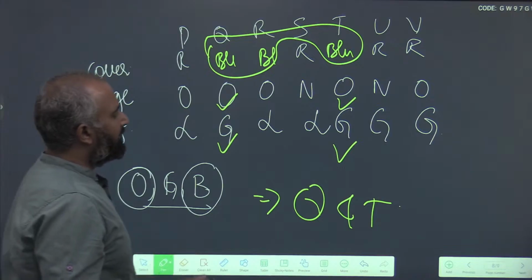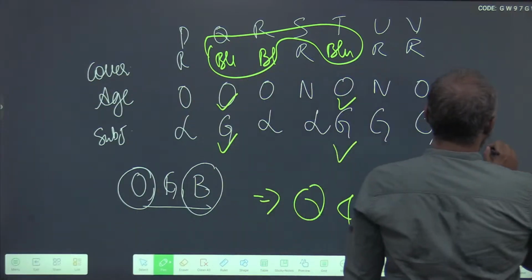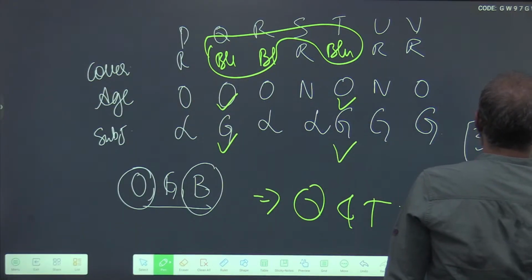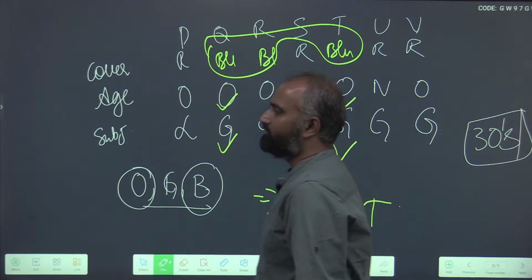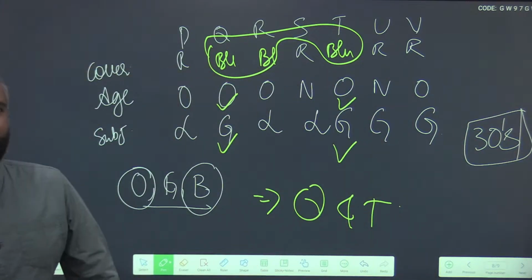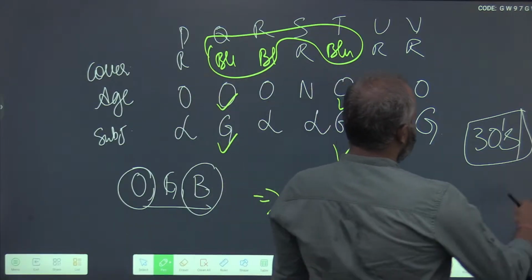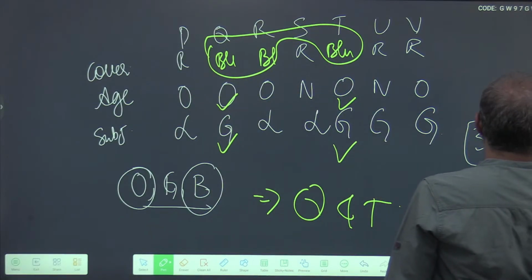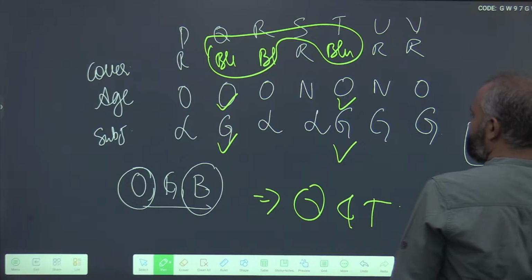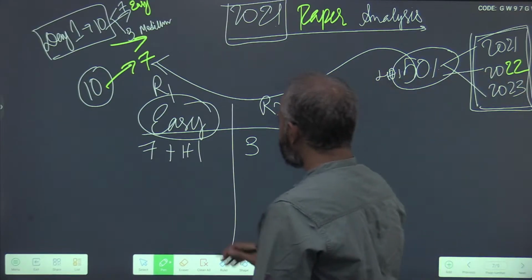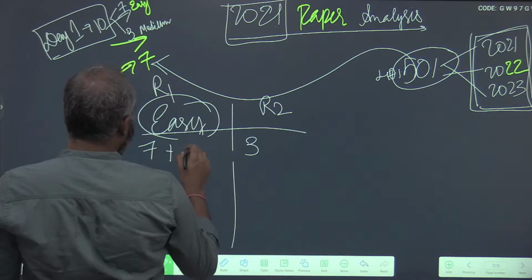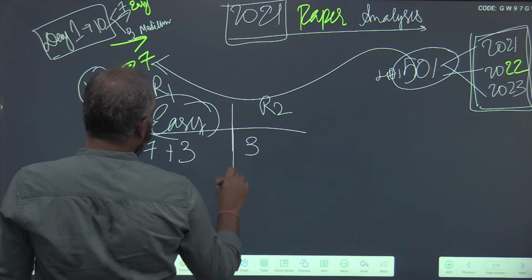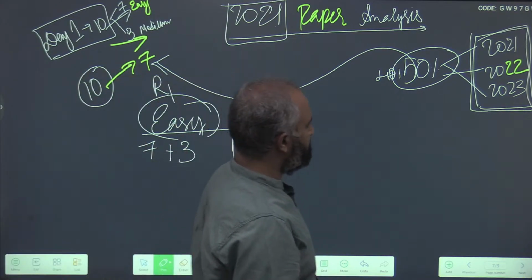Hardly 30 seconds if you tabulate the data the correct way. Easy question, right? So with this, 7 plus 3, 10 questions.